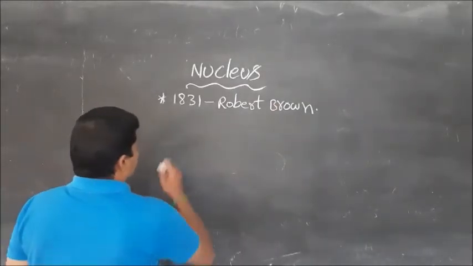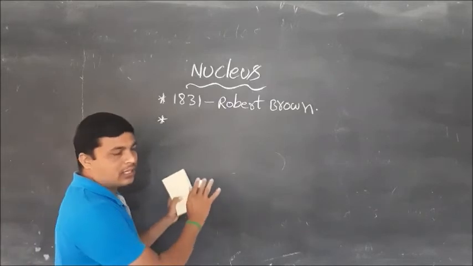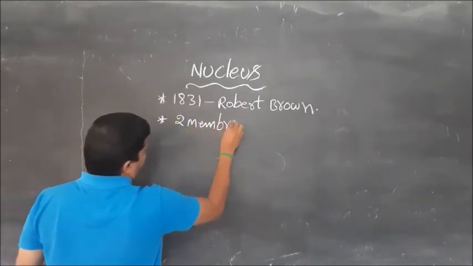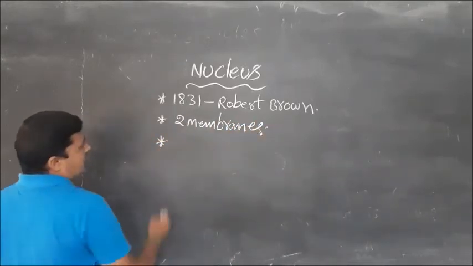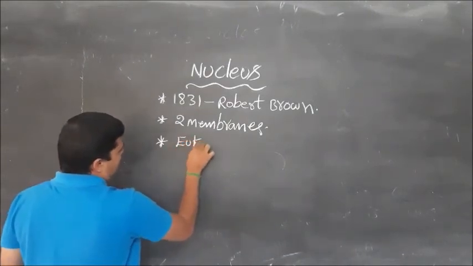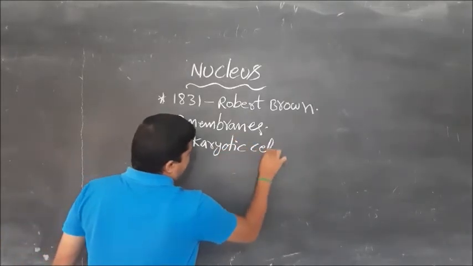So what is the nucleus? The nucleus is surrounded by two membranes. Actually, the nucleus is present in eukaryotic cells.